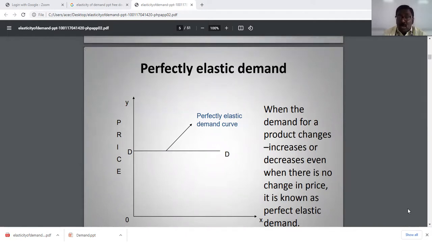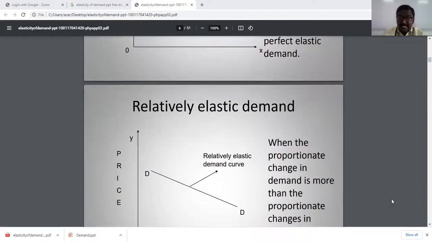When demand for a product changes, increases or decreases, even when there is no change in price, irrespective of price or with only slight variations in price, there is an increase and decrease in demand, which is called perfectly elastic demand.